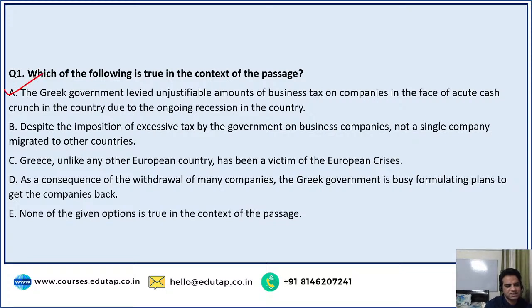See, the whole passage says the Greek government levied unjustifiable amounts of business tax on companies in the face of acute cash crunch in the country due to the ongoing recession. That is true with regards to the passage. The correct option is option number A. Very well done, Manish. Very well done, Pooja. Good job, guys. Keep it up.